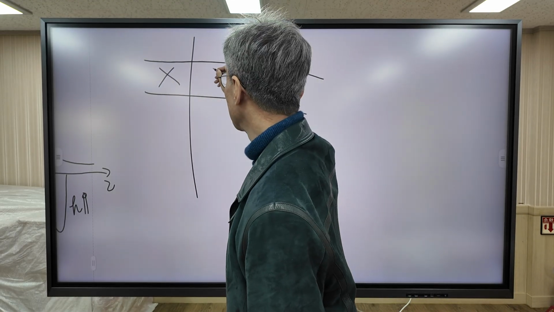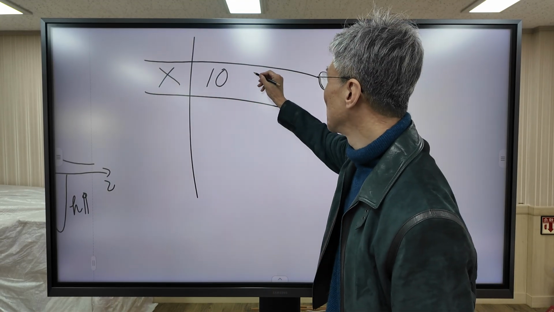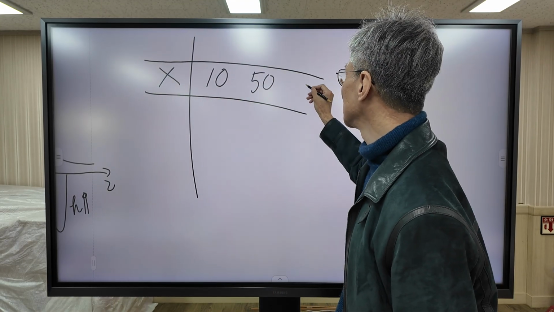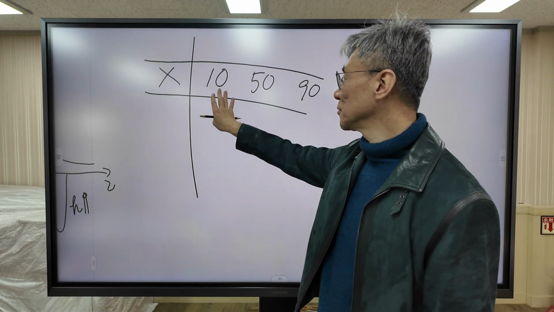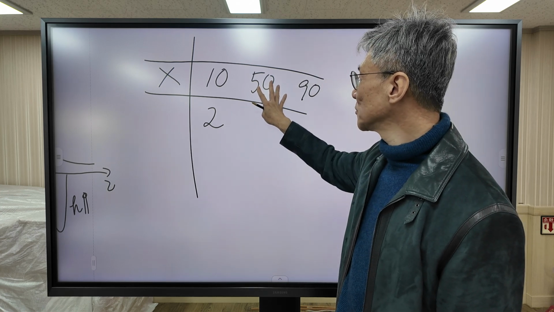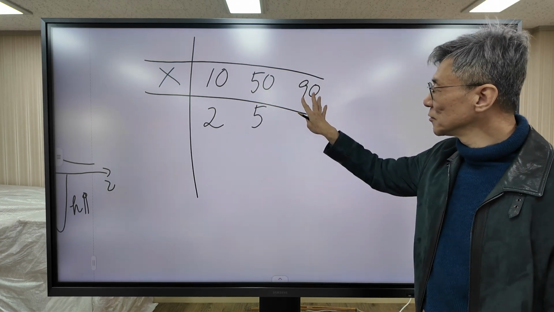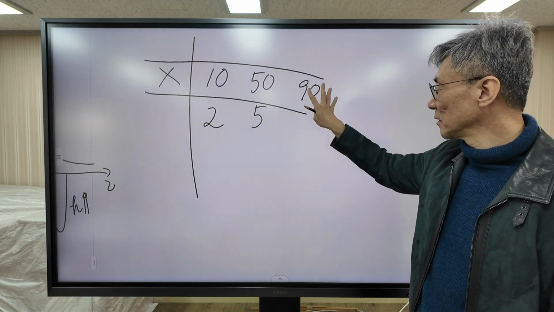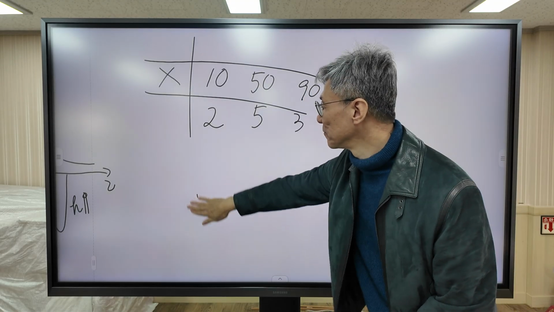Some students score 10 points, other students score 50, and other students score 90. The number of students who score 10 is 2, the number who score 50 is 5, and the number who get 90 is 3. So the total number of students is 10.